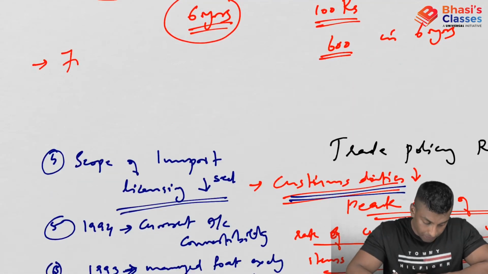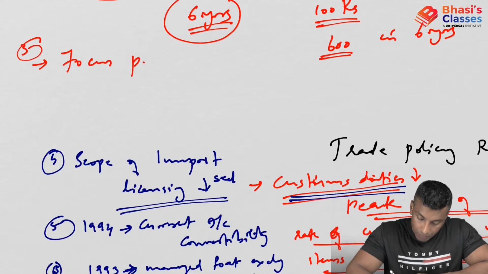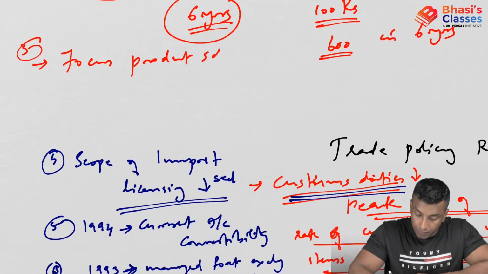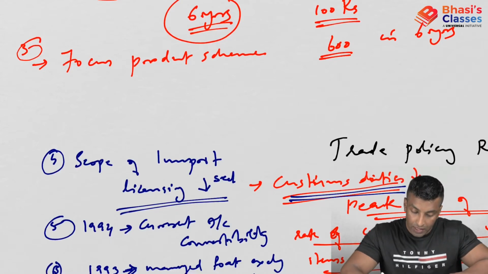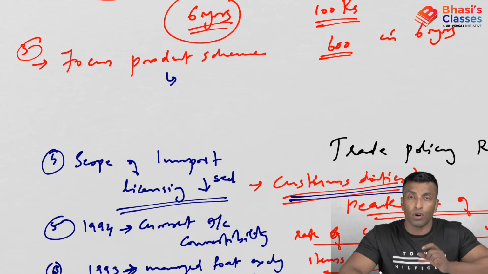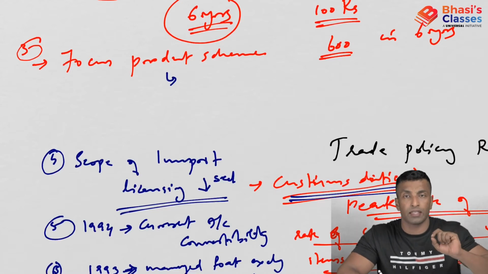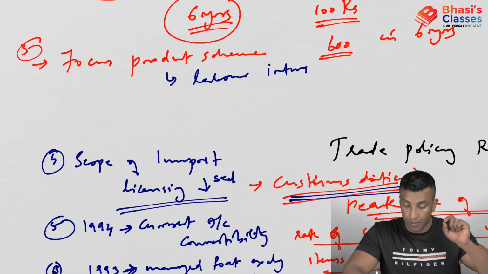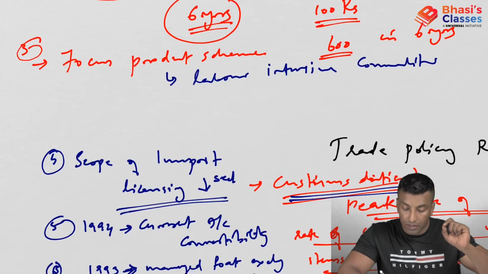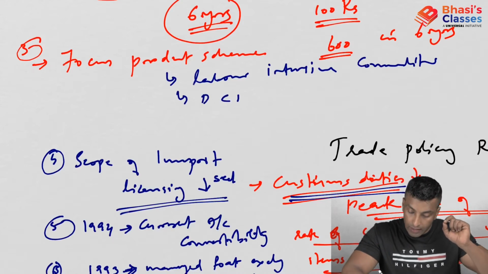Next is the focus product scheme, the third one. Under the focus product scheme, the exporters of selected labor intensive commodities are provided with duty credit scrips.